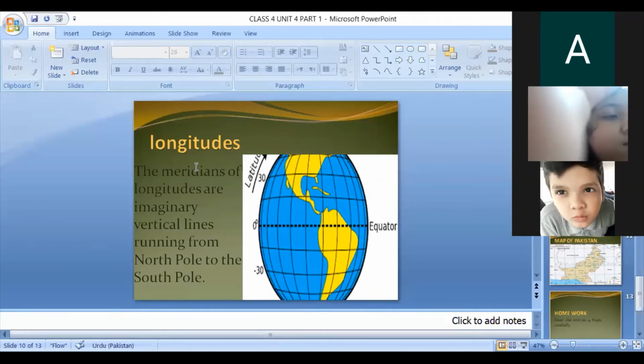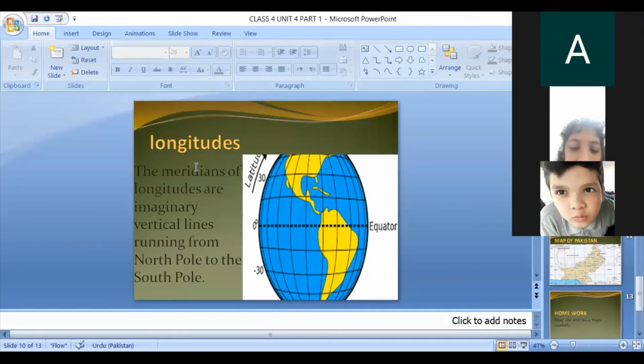Each line of longitude is given an alphabet and degree to help us locate an area on the map. Okay, with the help of these lines, you can see the lines.